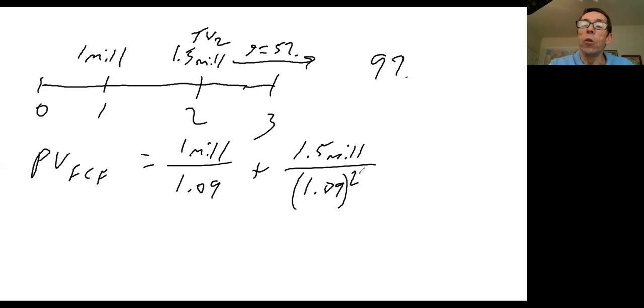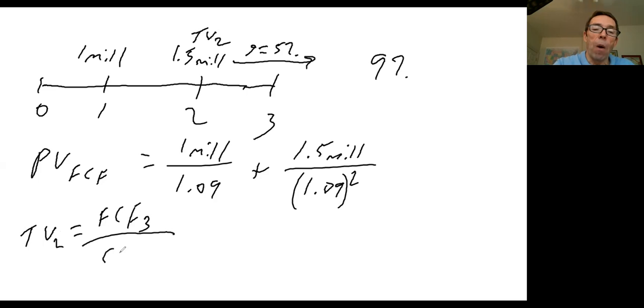And now what we need to do is find the present value of the terminal value. Well, what is the terminal value? The terminal value at time 2 is going to be equal to the free cash flow at time 3 divided by R minus G. Well, what's the free cash flow at time 3? It's going to be 5% more than 1.5 million. So we've got 1.5 million times 1.05.